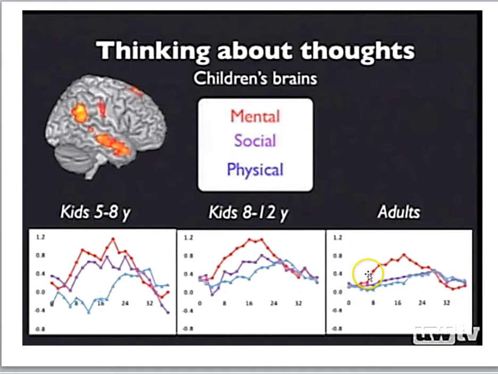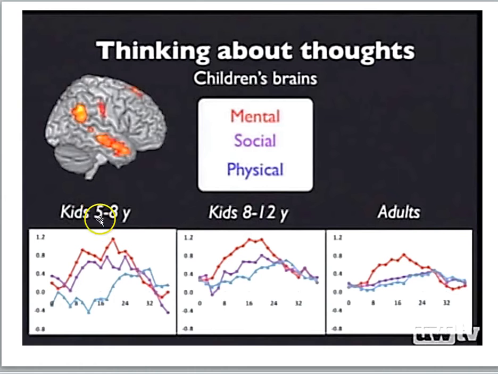Like we've seen before, when you hear the stories involving mental states, you get increased activation in the right temporal parietal junction. You don't for the social stories or the physical stories. But look at the 8 to 12-year-olds. Yes, right TPJ is highly active for the mental stories, but a little bit of activity there, right, for the social stories. So these are stories about people, but not involving mental states. And look at the 5 to 8-year-olds. It's as if the right temporal parietal junction down here in the 5-year-olds and 6-year-olds and 7-year-olds is not distinguishing between stories about people and stories about their mental states.